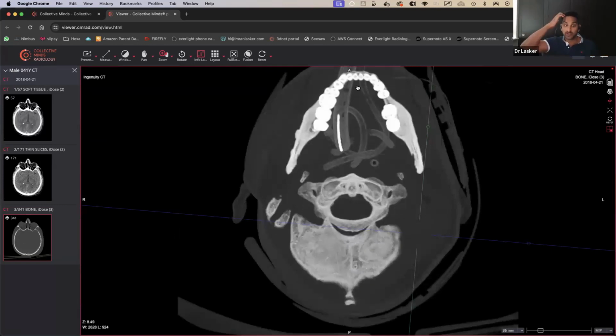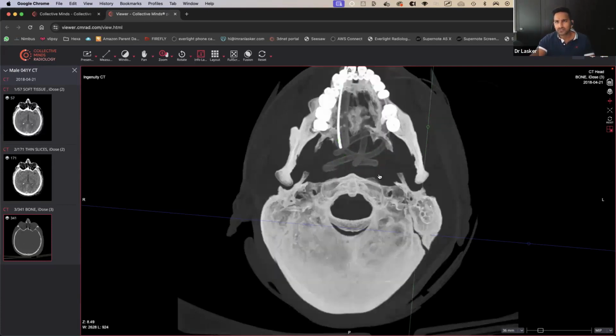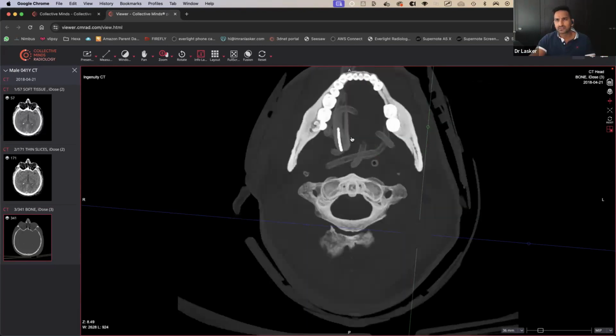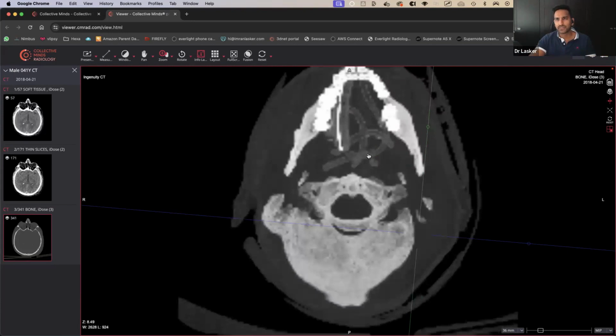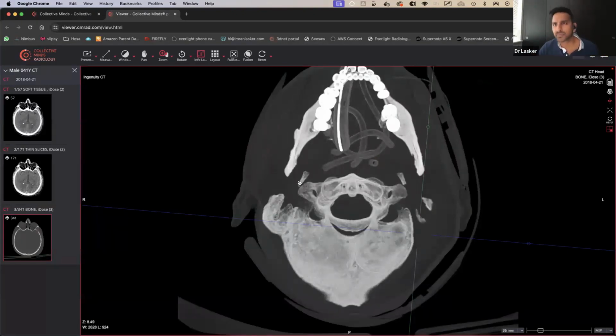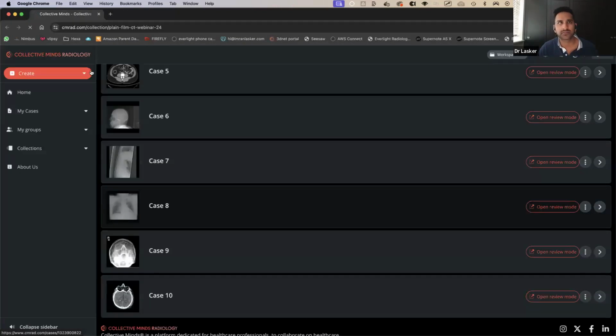It's really, really important to check all your lines, right? Just like with the chest X-ray, look at all the lines. So this line here, look at it, it's kind of curling around like this, curling around like this. Doesn't look quite right, does it? Looks very, very weird. And then you've got your airway adjunct over here, isn't it? That's the airway adjunct, which is separate. But that line is all curled up and completely weird. So then what you need to do is come back to case number 8, which I think was the X-ray of said person. Let's get it open.